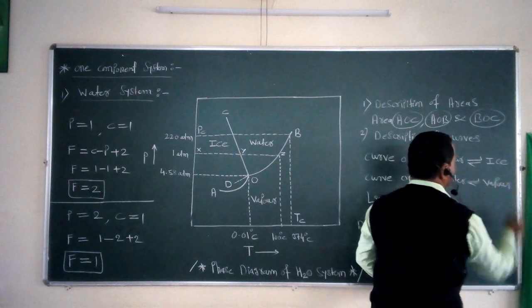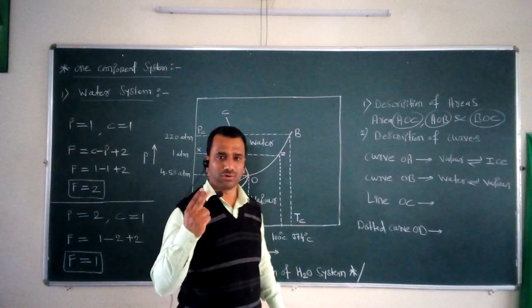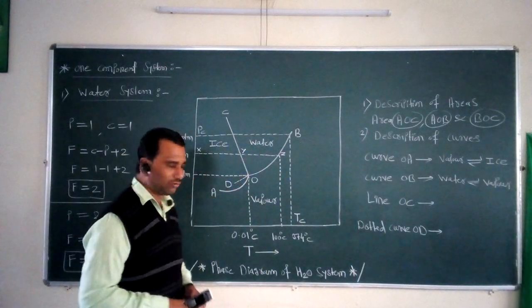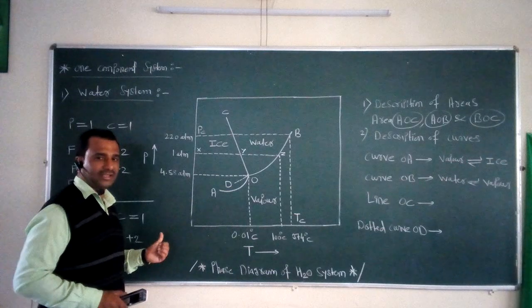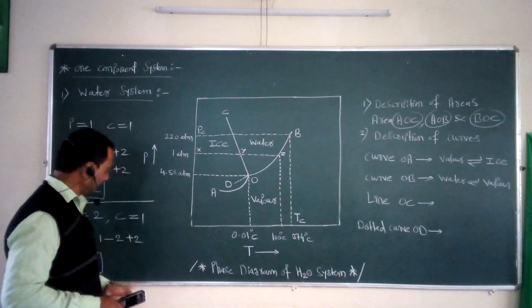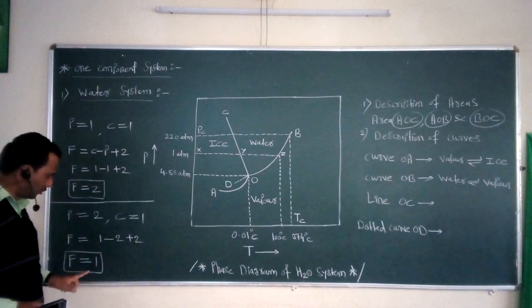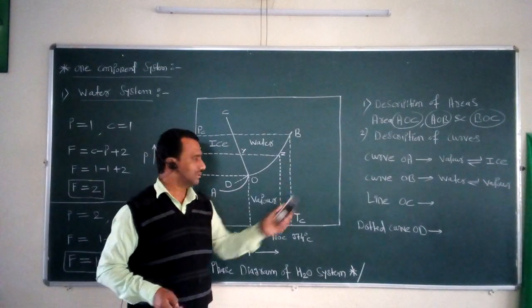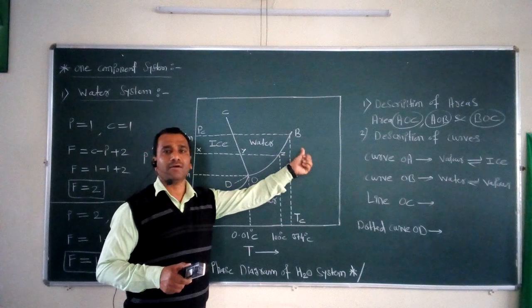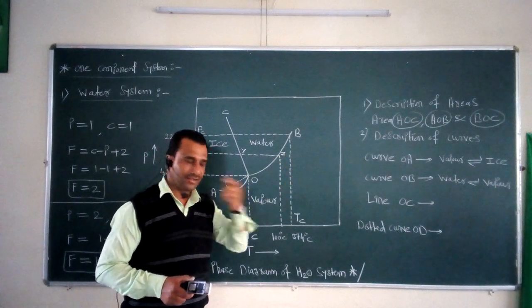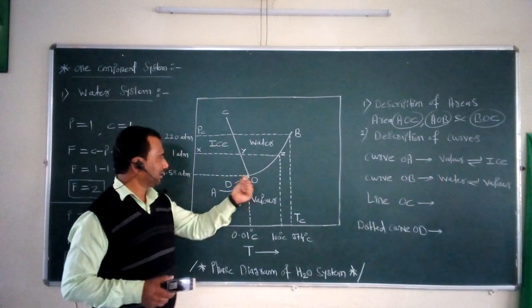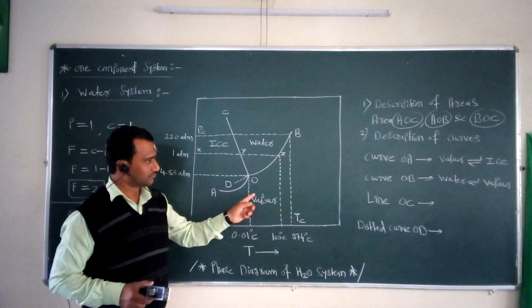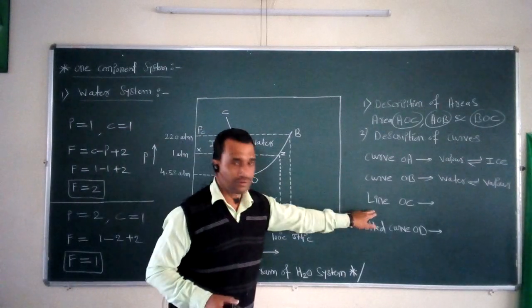In this case also the number of phases is equal to 2 and component is equal to 1. Again if we solve the phase rule equation, the value of F comes out to be equal to 1. That's why we can say the system present along this curve OB is called the monovariant system.